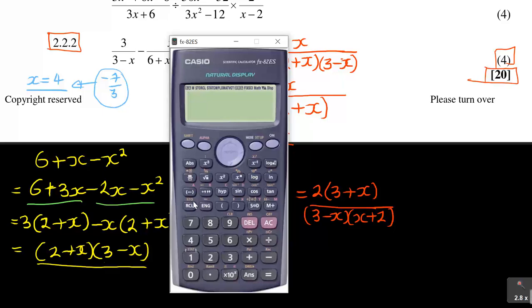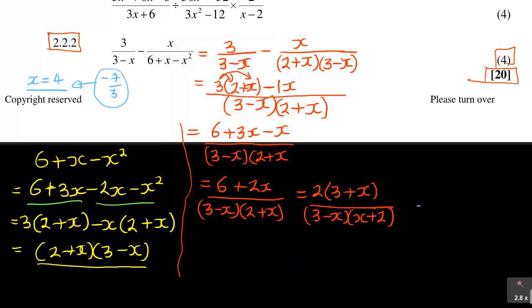Now let's try it on my final answer and see what it's giving me. So I will have fraction, I've got 2, 3 plus 4, remember my x is 4, over 3 minus 4, and then I have got 4 plus 2. Now it must give me minus 7 over 3 if it's correct. You see, I'm still getting minus 7 over 3 also here.